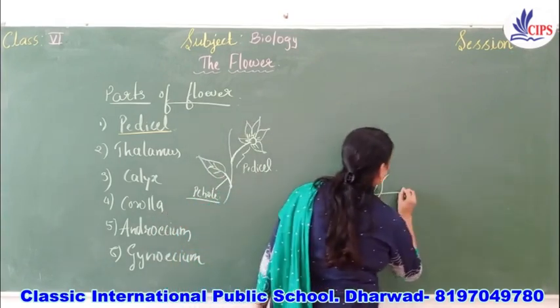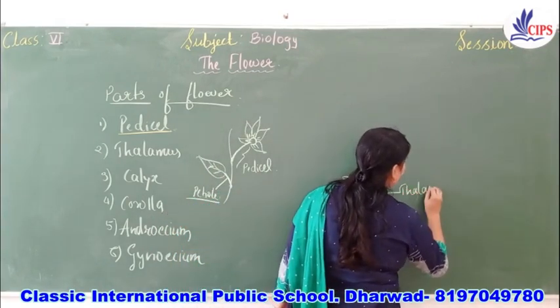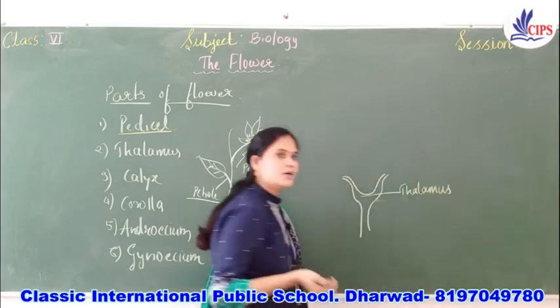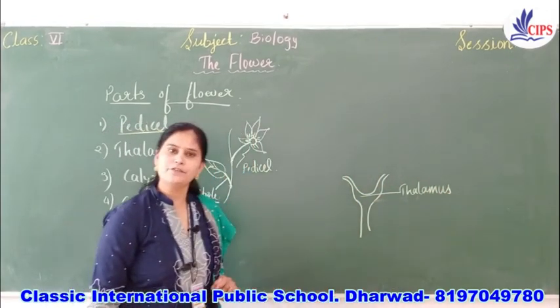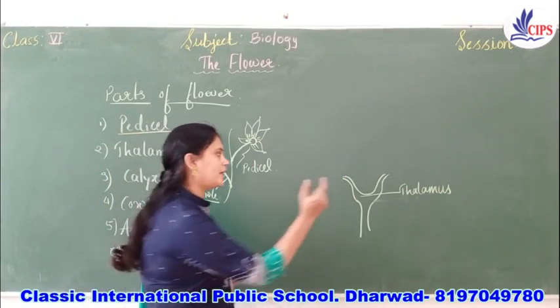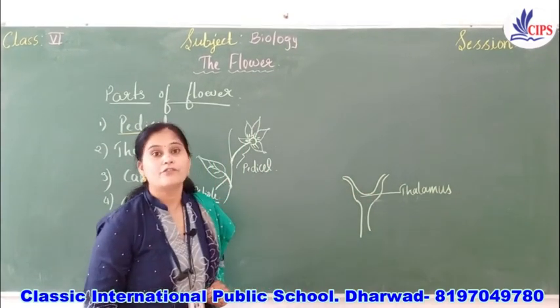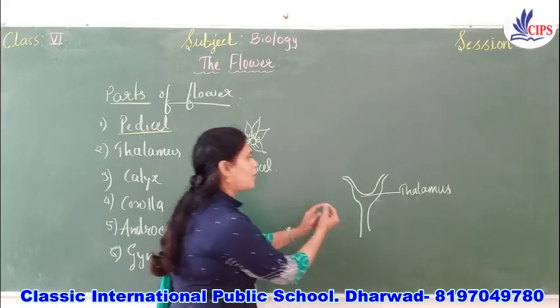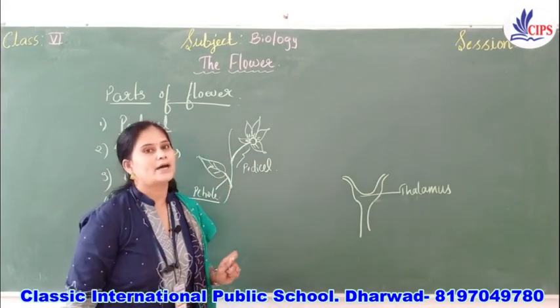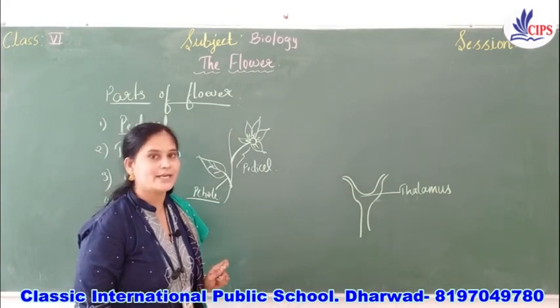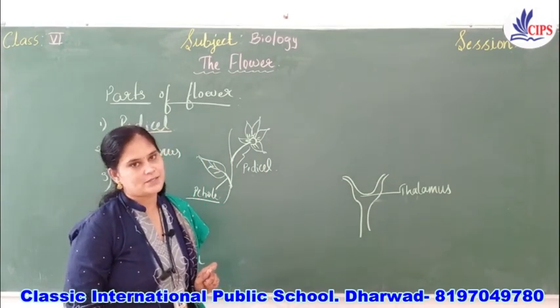This part, okay? So this thalamus may be cup shaped, it may be flat. The different shapes will be there. So the thalamus is a swollen or flat portion of the pedicel on which the different floral parts are present. That is called the thalamus.